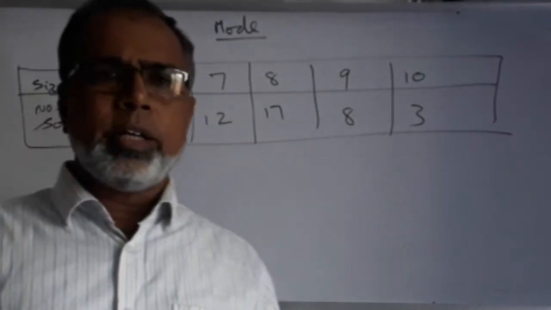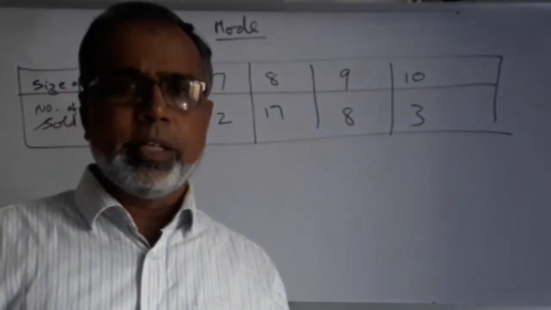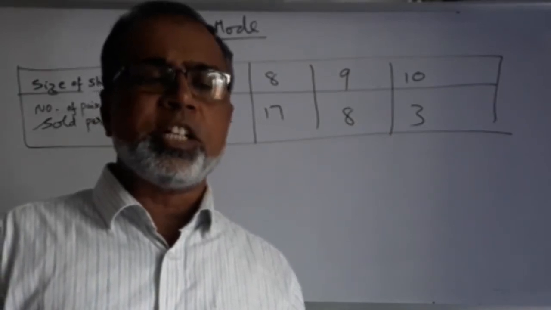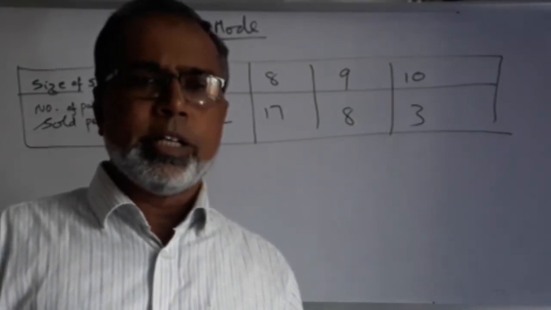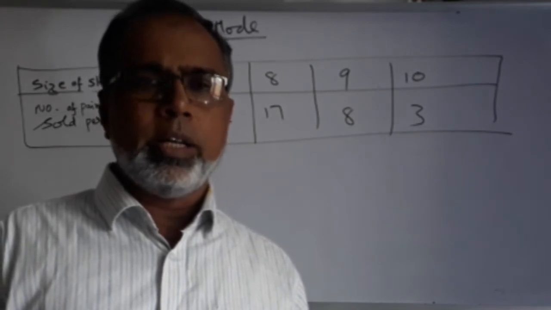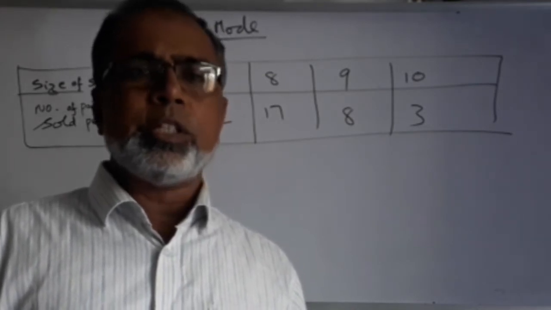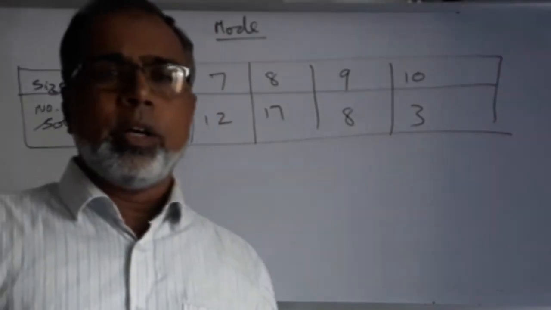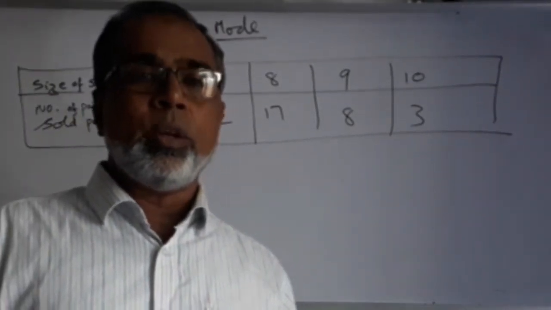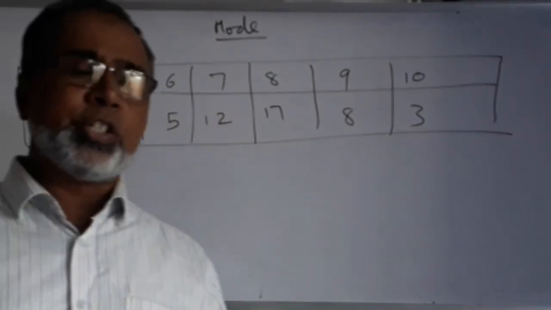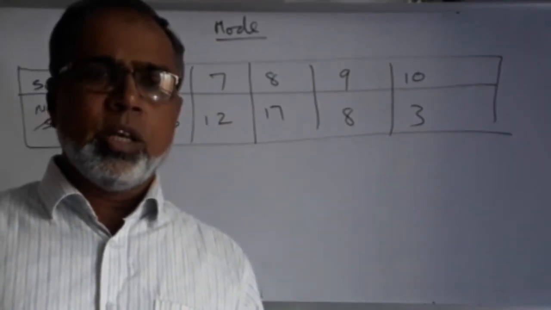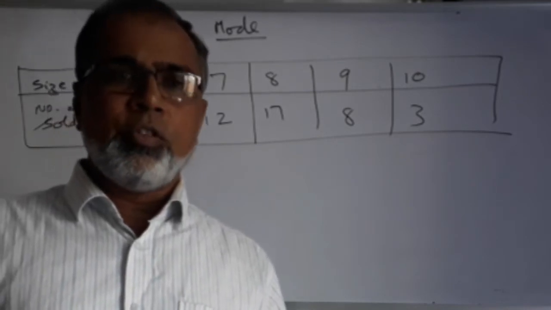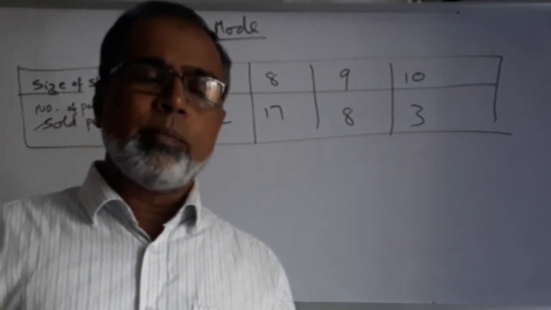Students, you have already studied arithmetic mean in the last class, and you also know that the measures of central tendency are arithmetic mean, mode, and median. Today we'll study the mode. Before studying mode, we'll see in which situations the mode is suitable, where the mean is not suitable. Let us see.